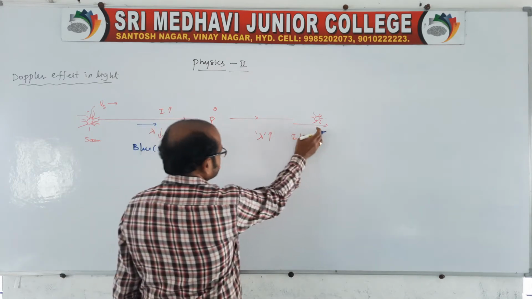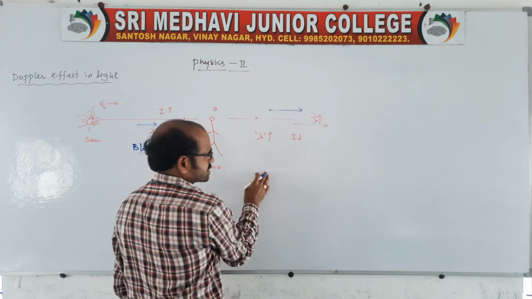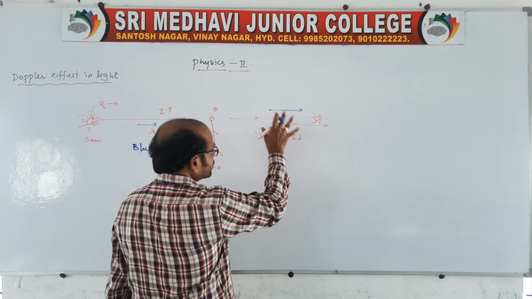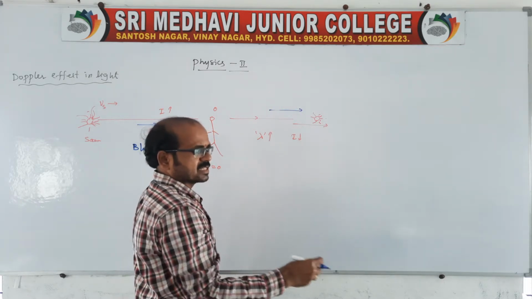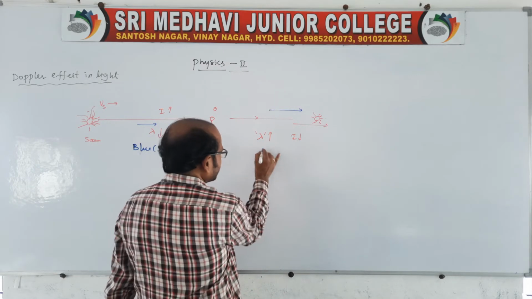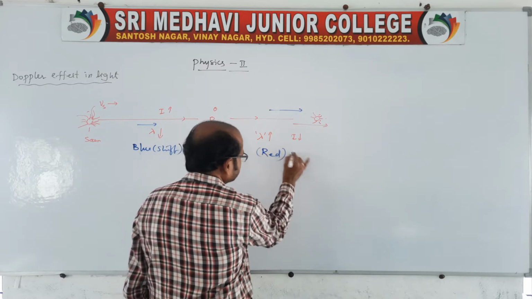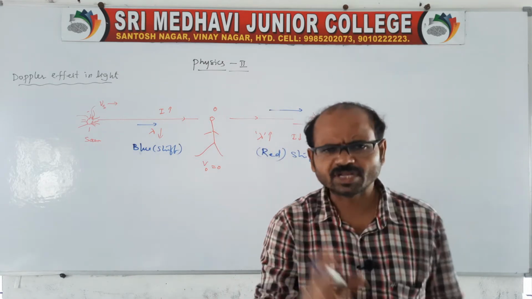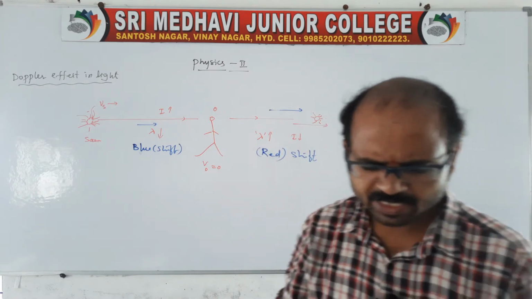And when the distance between the source and observer increases, in a spectrum, the light is shifted towards the red end. We can call it the red shift. These are the two shifts. It is for 4 marks. Very simple. For 4 marks, we can take it like this.